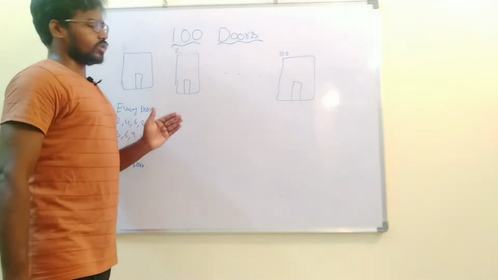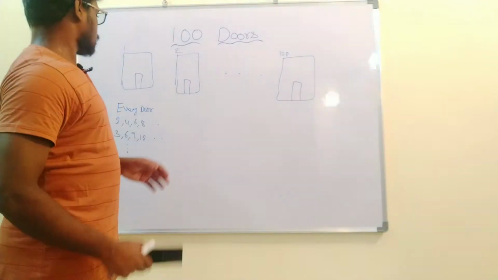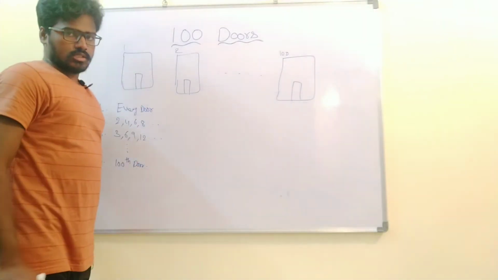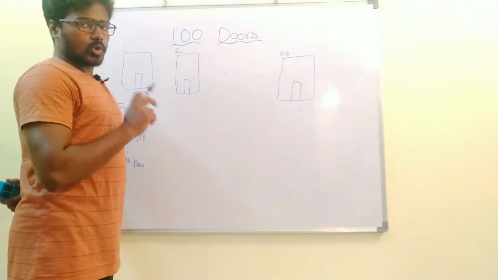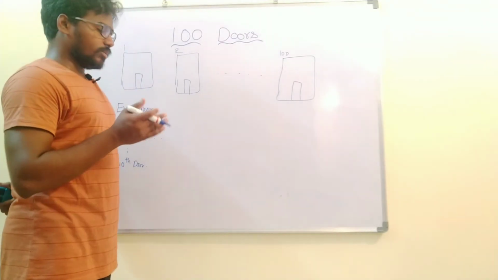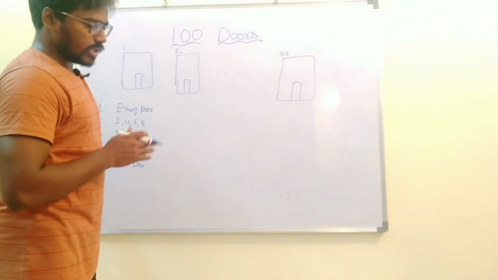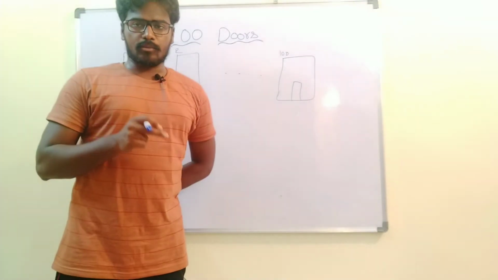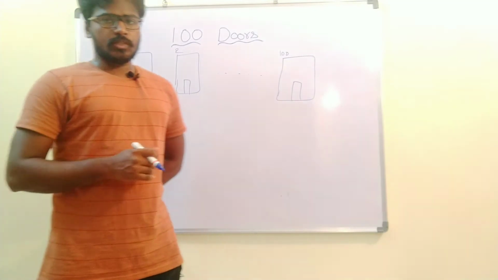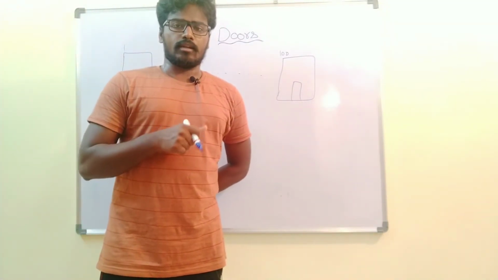So the main point you should remember to solve this question is, initially the door is closed, and if you toggle the door once, then the door will be opened. If you toggle the door 2 times, door will be closed. If you toggle the door 3 times, door will be opened. So if you toggle any door even number of times, then the door will be closed, because initially the door is closed. If you toggle the door odd number of times, then the door will be opened.